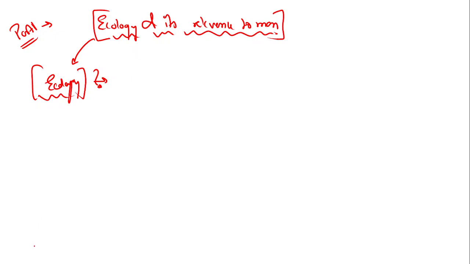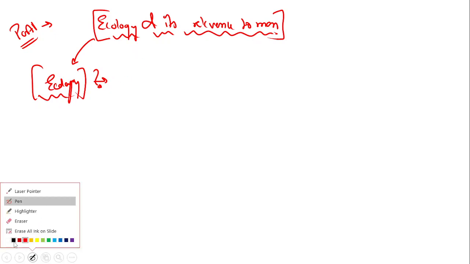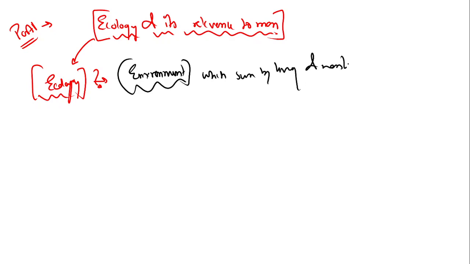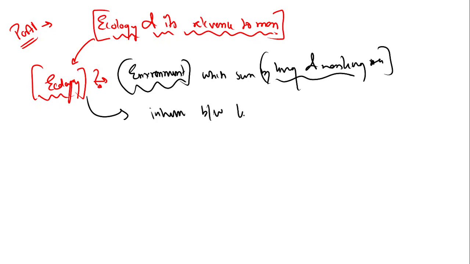Now, in layman terms, we can say that ecology is related to environment, which is surrounded by living and non-living things. So basically, what you are trying to say is the interaction between living and non-living, that is biotic and abiotic.